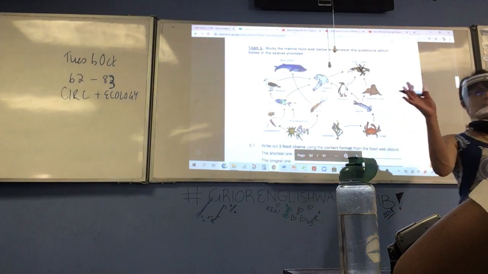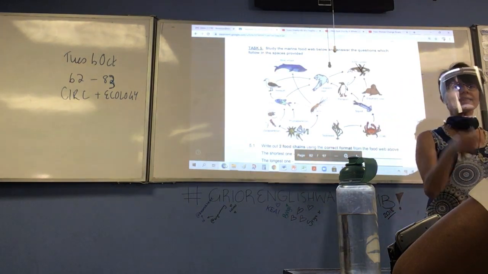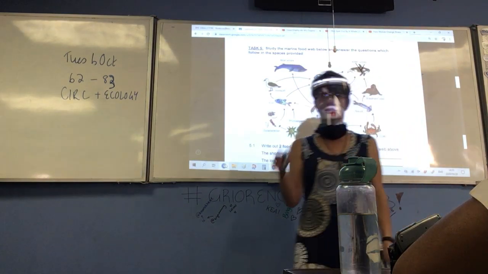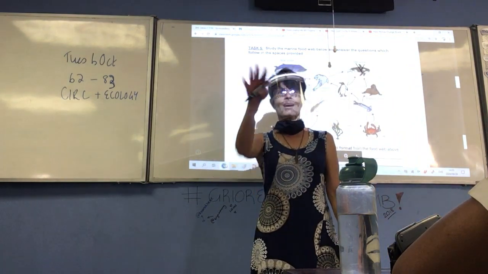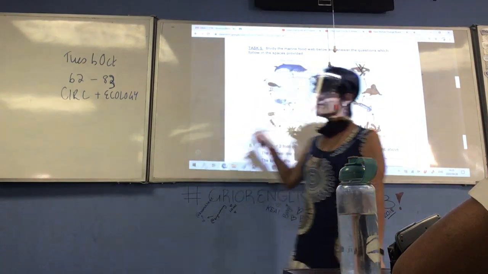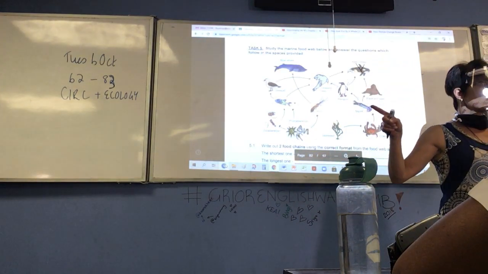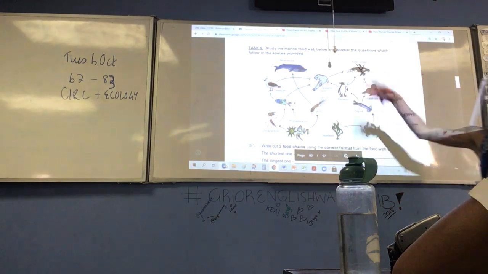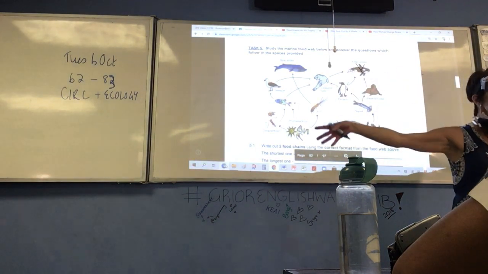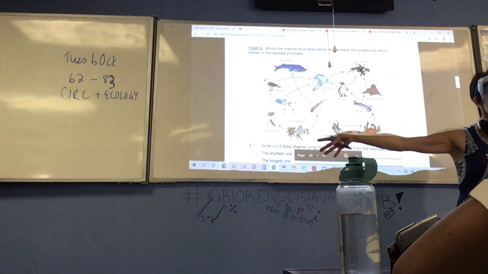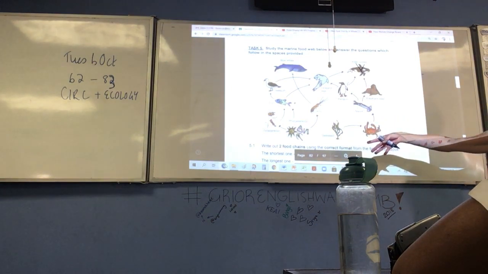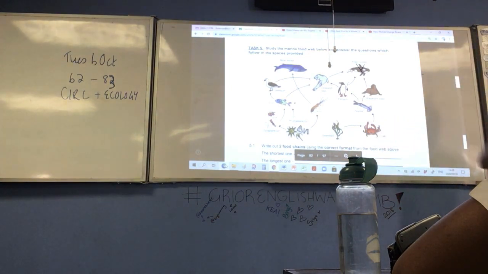Okay, can you try and simplify that? So in a food chain, there's just a set number of trophic levels, but in a food web it shows multiple organisms feeding on each other depending on what's available.